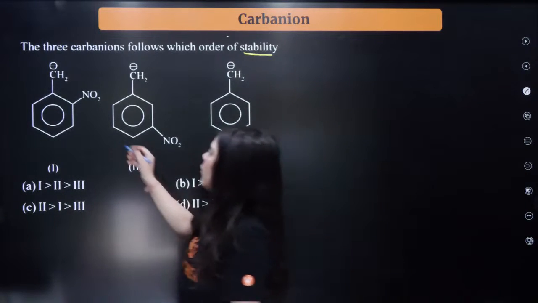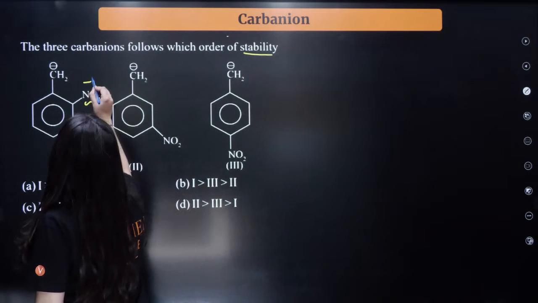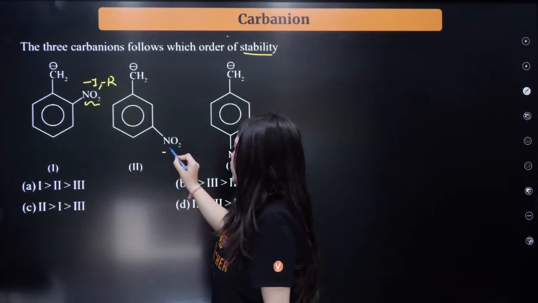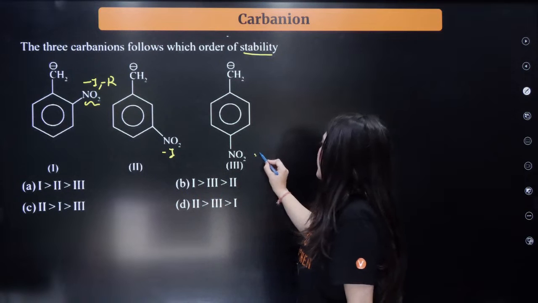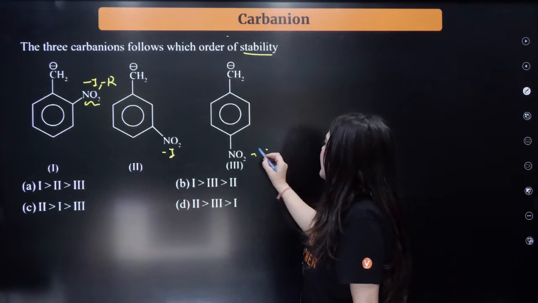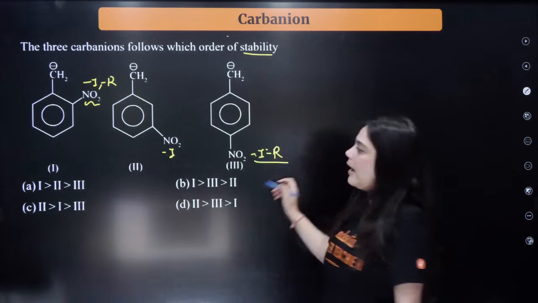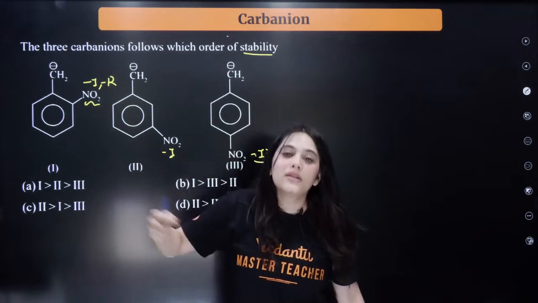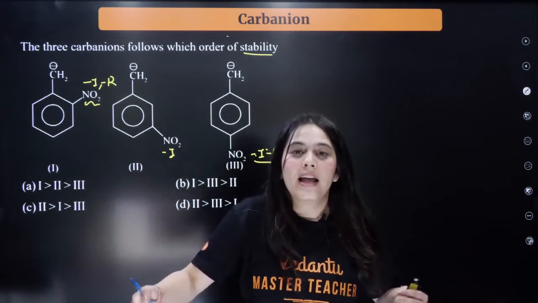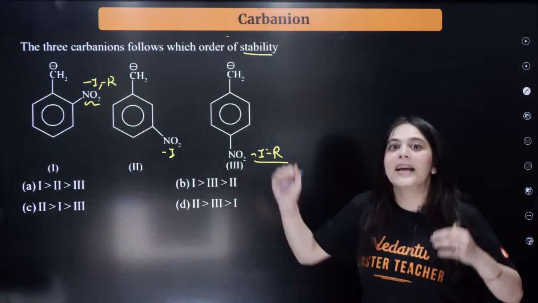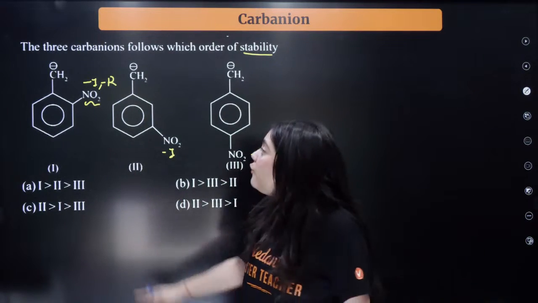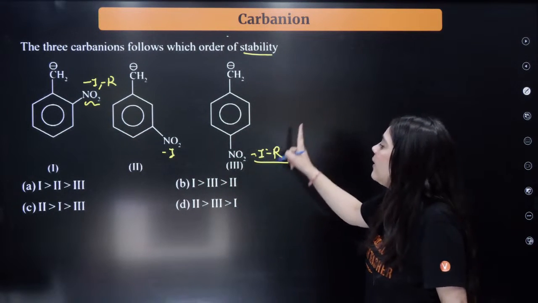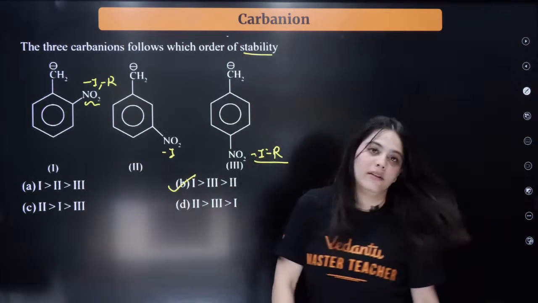Okay. Here NO2 is showing what all effects? NO2 is showing minus I as well as minus R effect, isn't it? Here NO2 is showing just minus I effect. Here NO2 is showing minus I as well as minus R effect. Understood these things? Now, as you know, inductive effect is distance dependent, which means as the distance is increasing, inductive effect will decrease. So first we'll have the highest minus I effect. So the answer is first, third and second. So the correct answer is B, right?